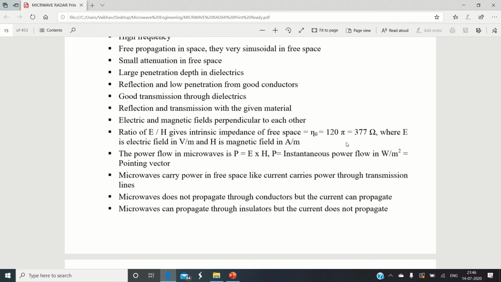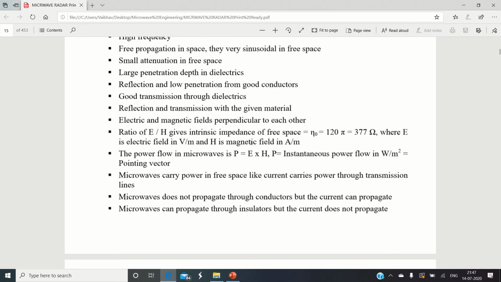The next important property is that microwaves have the ability to carry power. One important thing we discussed during our orientation program is that as we use higher and higher frequency signals, the power carrying capability of the signal tends to increase. Microwaves are no doubt capable of this. So by using microwaves, you can transfer power wirelessly from one position to another, because microwaves operate at a high frequency.